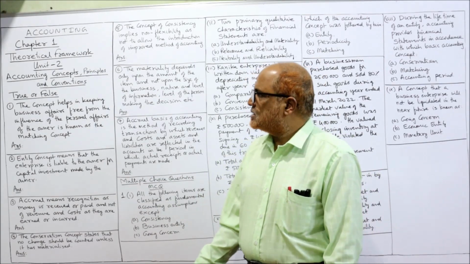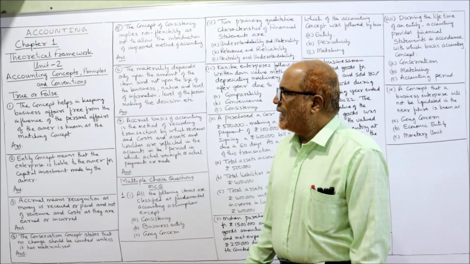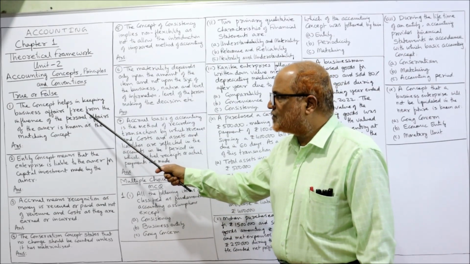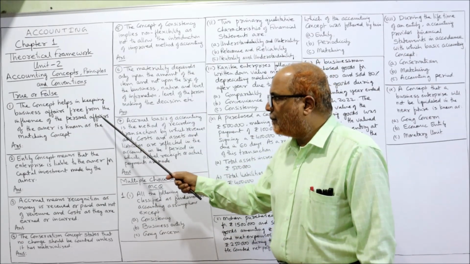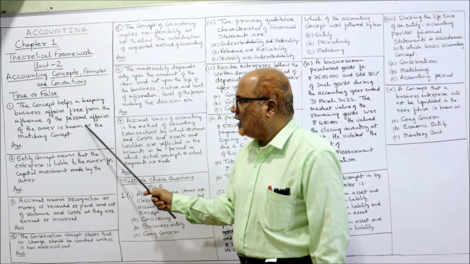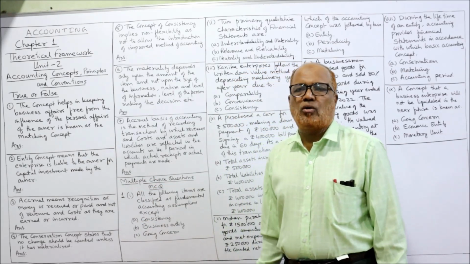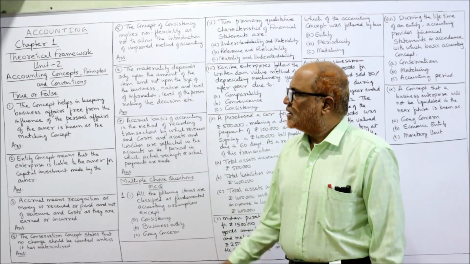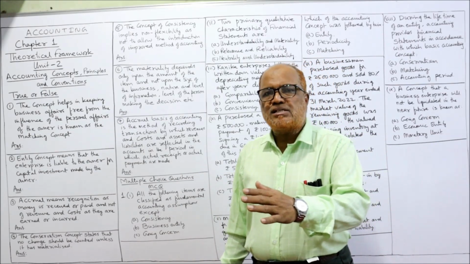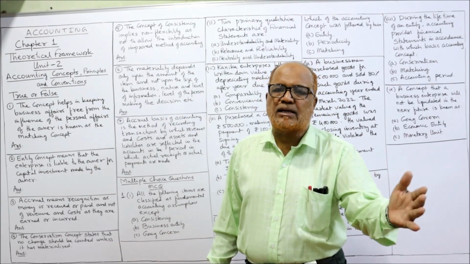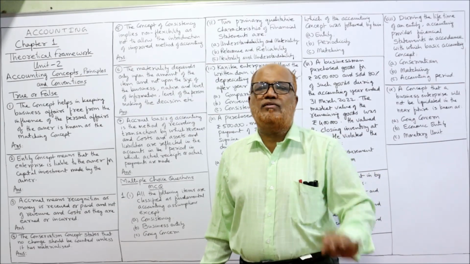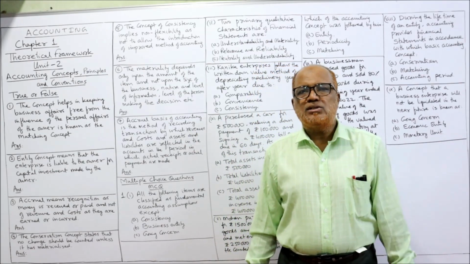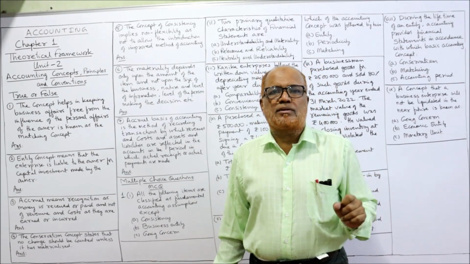The first question is, the concept helps in keeping business affairs free from the influence of the personal affairs of the owner, is known as matching concept. Try to understand. The concept that helps the business affairs to be kept separate from the personal affairs of the owner, that concept is called entity concept.